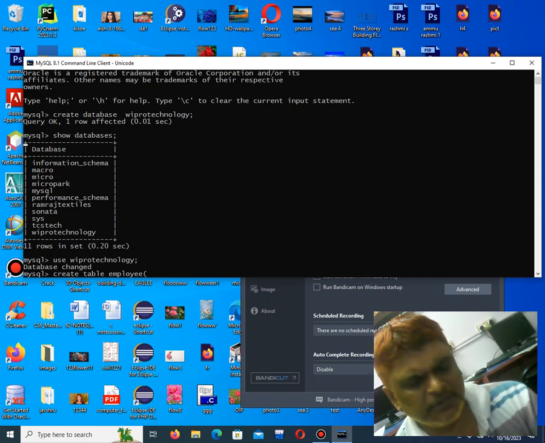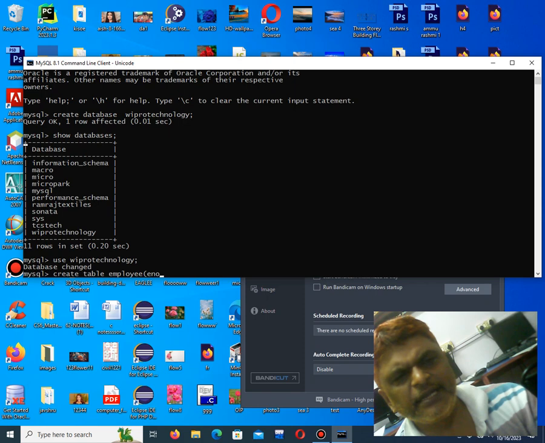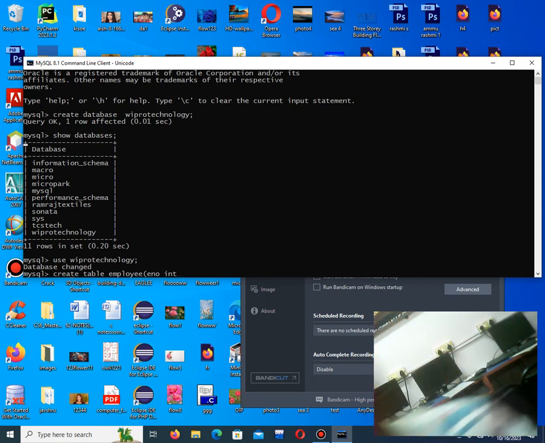Now what I'll do? Suppose I say E number, meaning employee number. Now if you want to declare a particular field as a number, for that you have to declare one data type called int. These are called data types. See, data types are used for representing what type of variable you are assigning. Either it may be a number, or it may be a character, or it may be a string. Okay. Then what I'll do? Int.